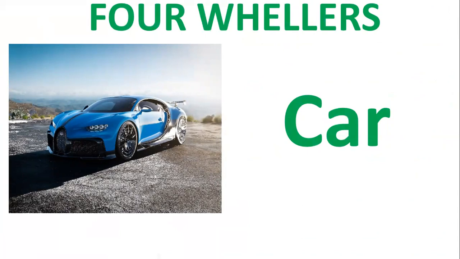Now, what is this? This is a car. Can you tell me how many wheels it has? A car has four wheels. That's why it is called a four-wheeler. Four-wheeler means it has four wheels. A car moves on land or in air? Yes, children, it moves on land. It means it is a road transport or land transport.